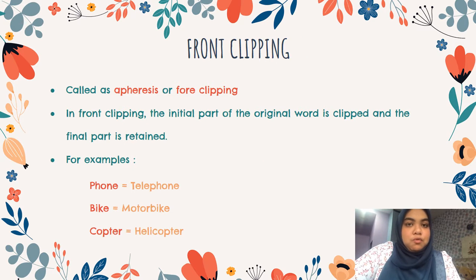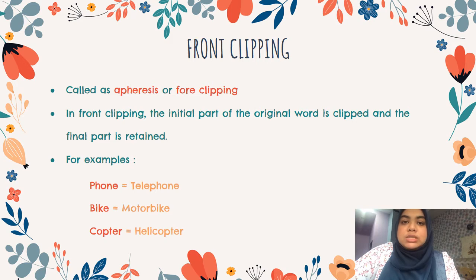Alright, for your information, clipping is divided into 4 types, and they are front clipping, middle clipping, back clipping and complex clipping respectively. Let's have a look at the first type of clipping, which is front clipping. What is front clipping? Front clipping refers to an action done when the final part of the word is retained and only the first part of the word is clipped. We also call front clipping aphesis or foreclipping.